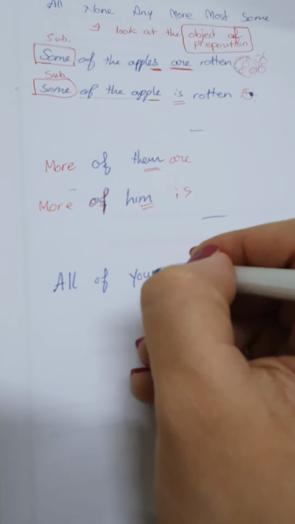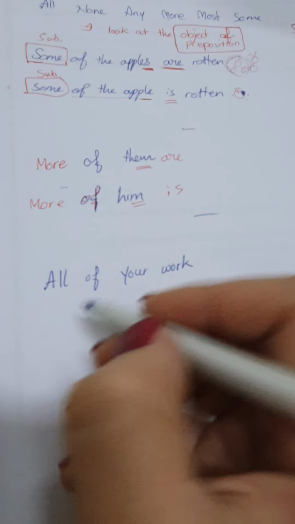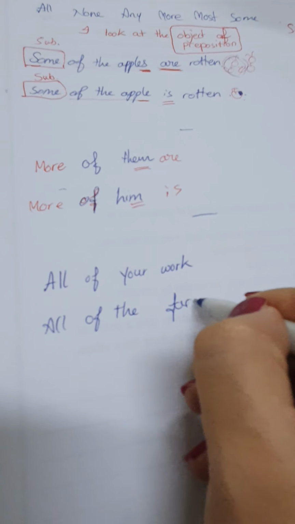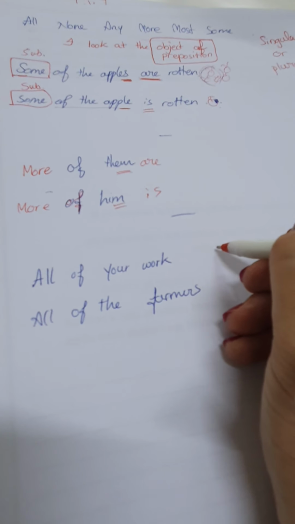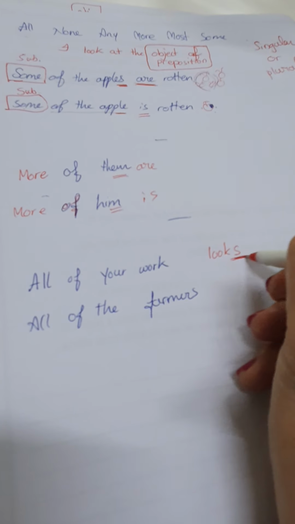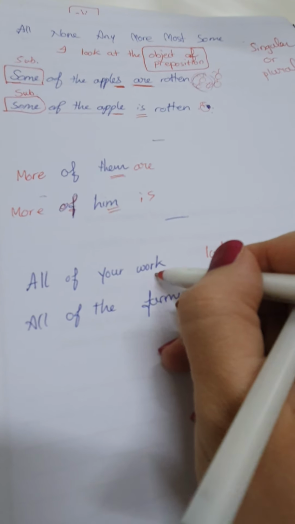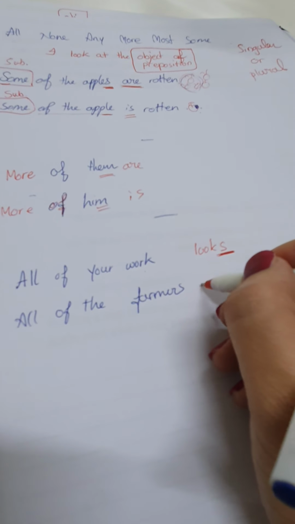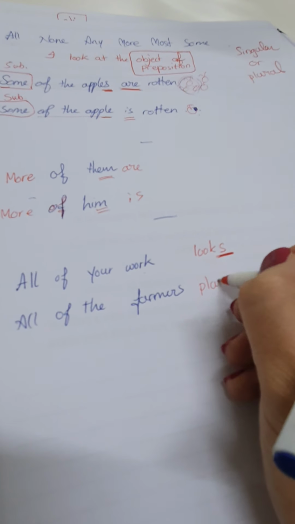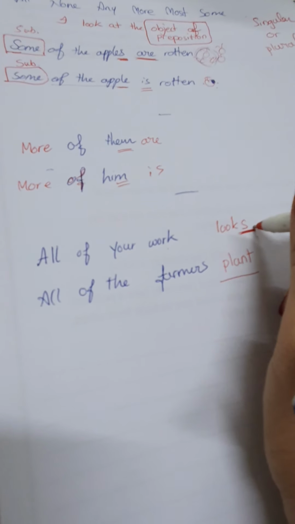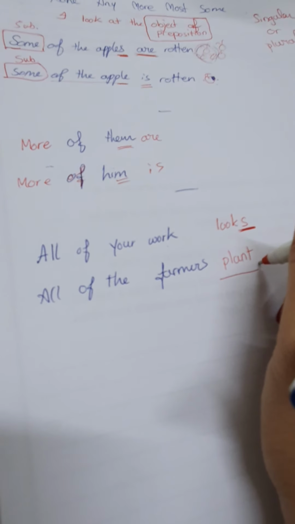All of your work looks, singular. All of the farmers plant, plural verb. Looks, singular; plant, plural.